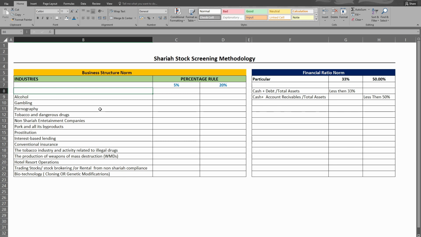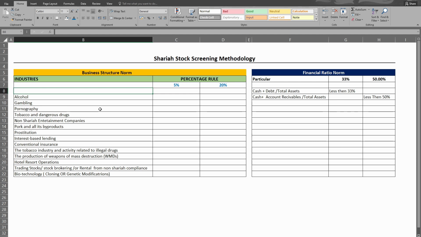So the main problem, as we told you earlier, is that today we discuss mostly those companies which have multiple segments. Suppose a company has multiple subsidiaries involved in different businesses. So how do we figure out whether this company is eligible for Sharia compliance or not? There are three major rules.